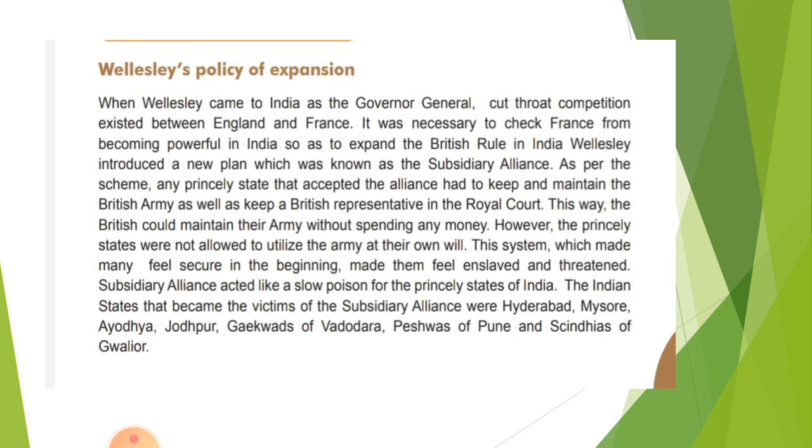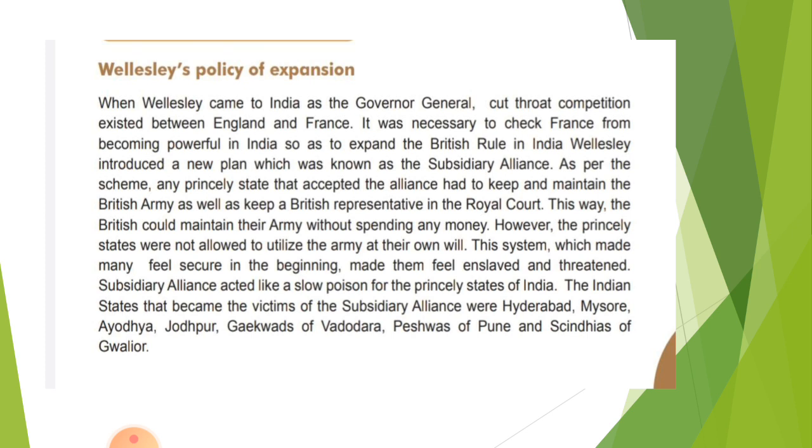It was necessary to check France from becoming powerful in India. So, to expand the British rule in India, Wellesley introduced a new plan known as the subsidiary alliance. The British were thinking that if they did not check France, France would expand its power. To control this, the British had to expand their rule in India.